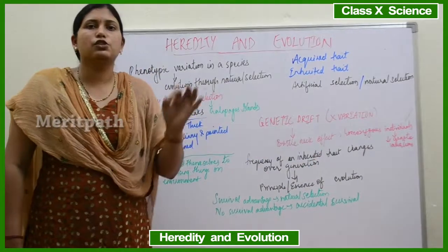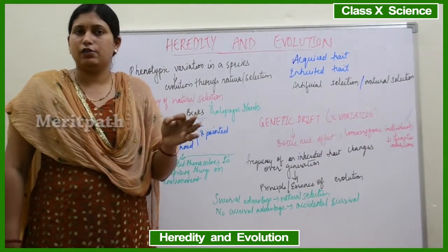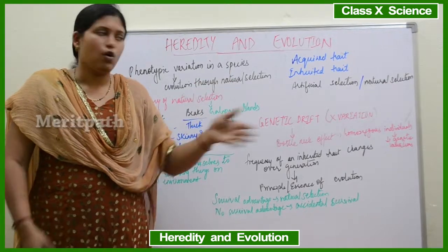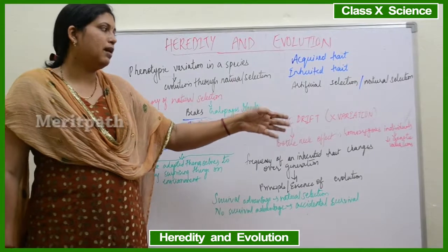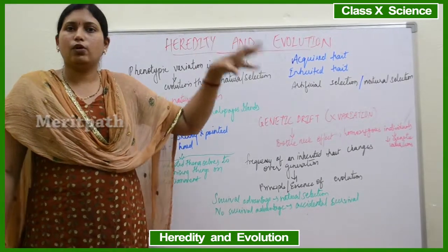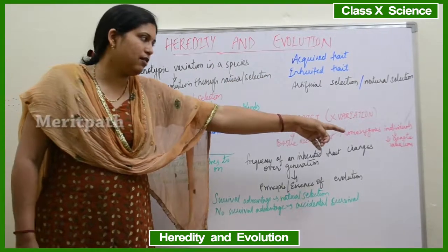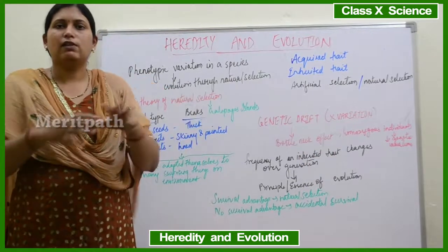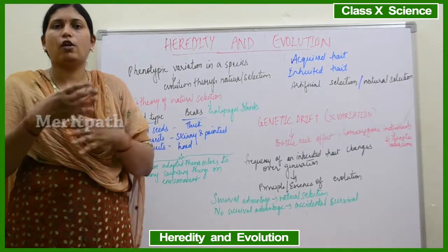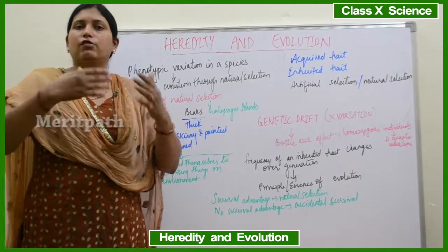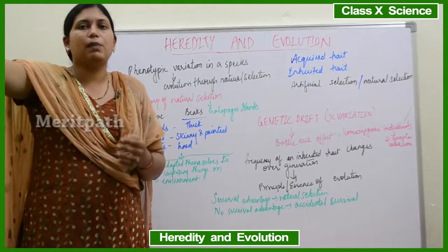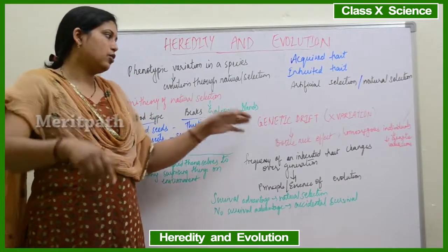Bottleneck effect leads to the production of similar kind of individuals, that is homozygous. Homo is similar. Okay, zygote is the relation. So similar type of individuals. So if there are totally similar type of individuals, there will be less genetic variation. There will not be much variation in the species produced, right? Again, for the variations to be produced, it will require many generations. So you have understood, right?